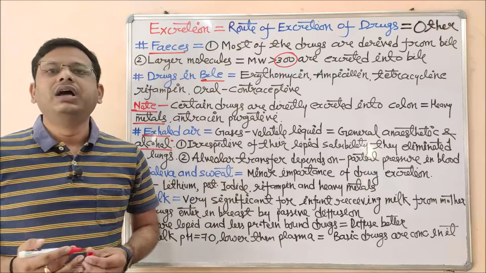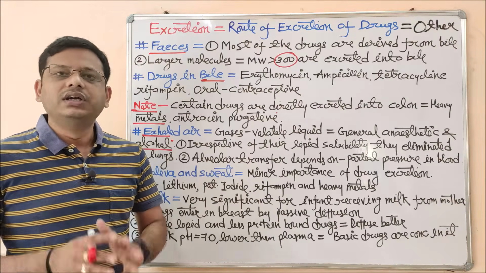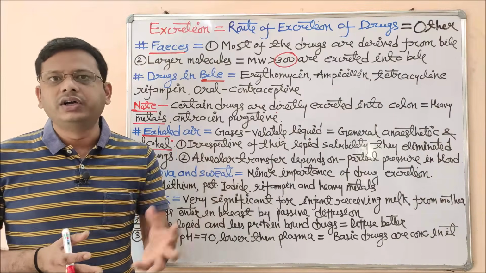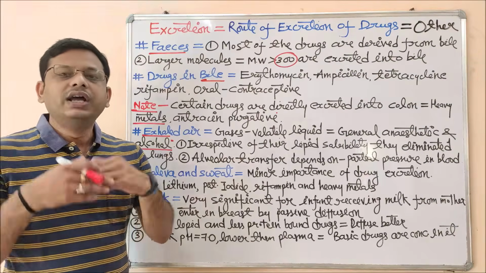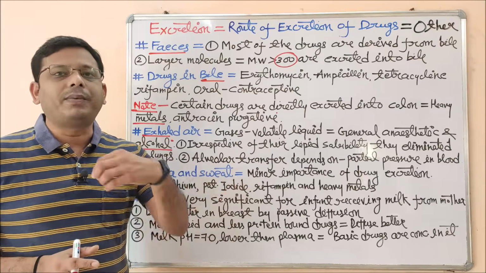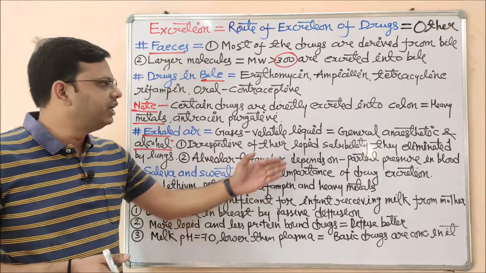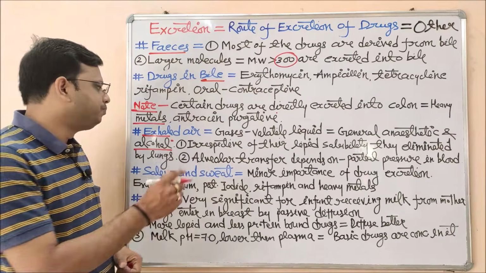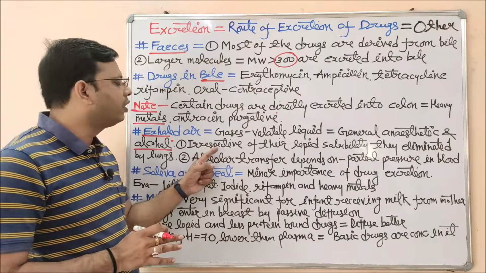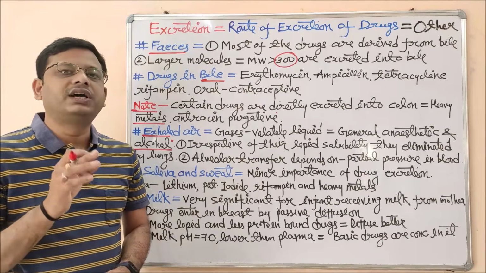Let me clarify with the example of alcohol. Have you ever come into contact with a person who has taken alcohol? You can feel it, even without knowing the fact, after talking to him or her, the smell coming from the mouth informs you that he or she has been drinking alcohol. So that gets excreted with the help of exhaled air. Whenever they exhale, it comes out with their breath because alcohol is volatile in nature. Irrespective of lipid solubility, in the case of alcohol, elimination by the lungs depends upon its partial pressure.